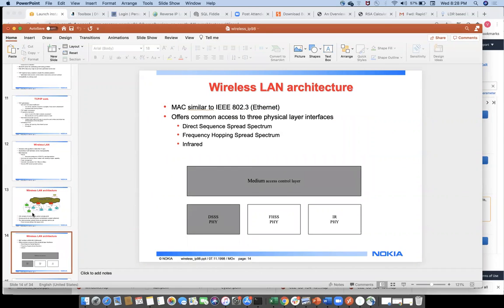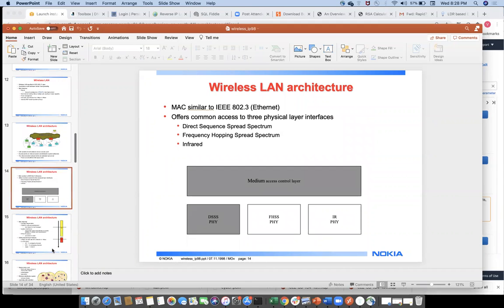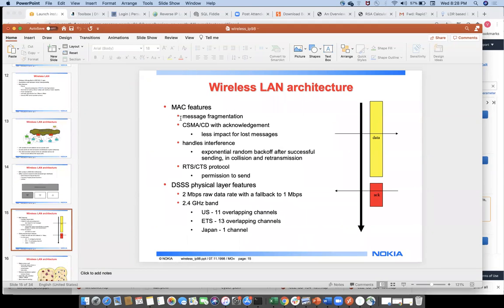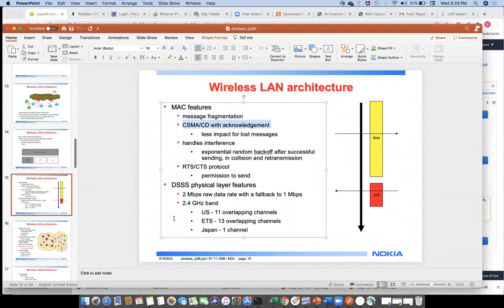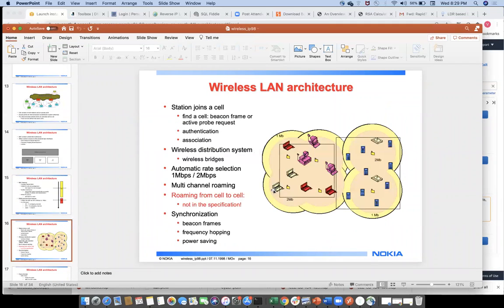Next, come back. These are the protocols we are using here: MAC features, CSMA/CD, and so on. Next again, wireless LAN architecture, all these areas.